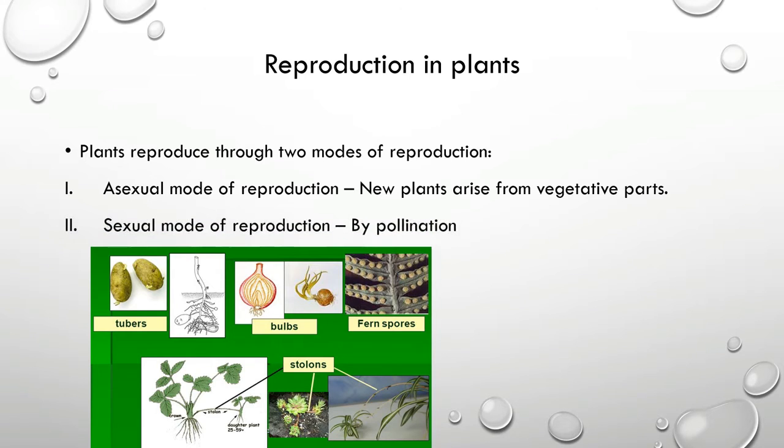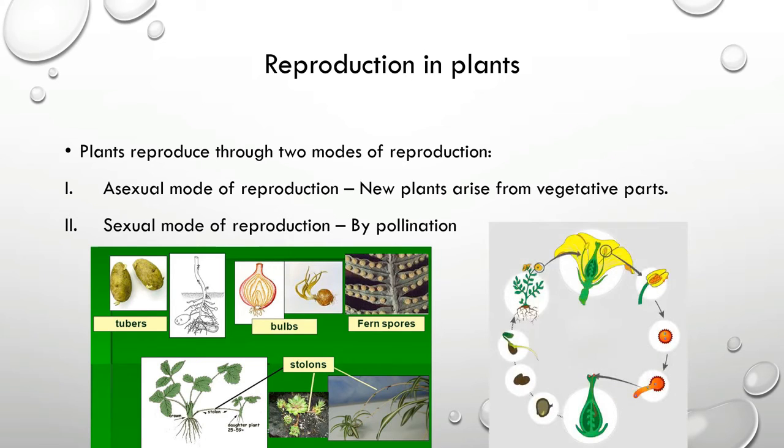And the second mode you find in plants is sexual reproduction, which occurs through the process of pollination. In pollination, pollen grains and the ovules that you find within the ovary of the plant unite through fertilization, and it produces seeds. These seeds germinate and produce new plants. So these are the two main types of reproduction that you can find in plants.